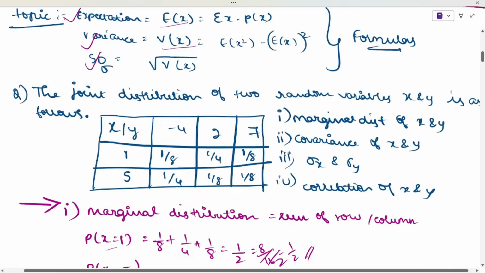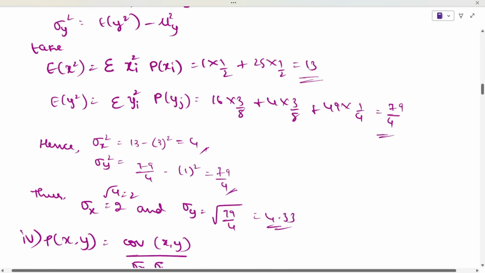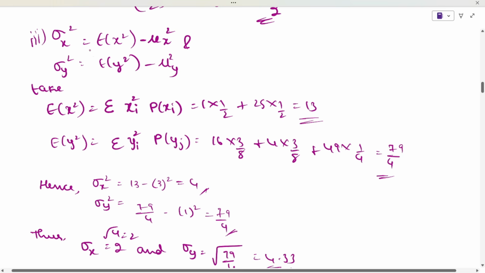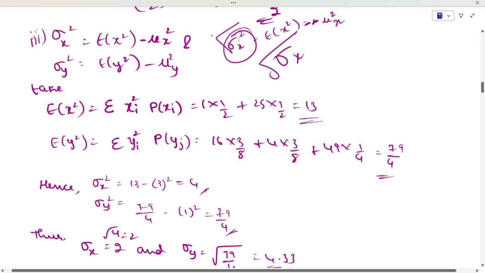Now, even for the correlation we have to find out sigma x and sigma y. If you have to find out the sigma, you have the sigma x square formula, that is E of x square minus mu x square. Now, if you have this sigma x square and you take the root of it, you will get sigma x. That is why we will first find out the value of the square and then only find out the value of sigma x. This is the method we will use here.